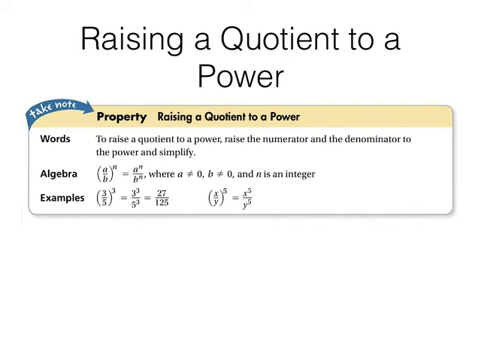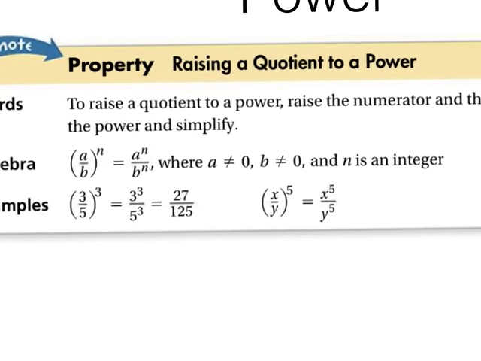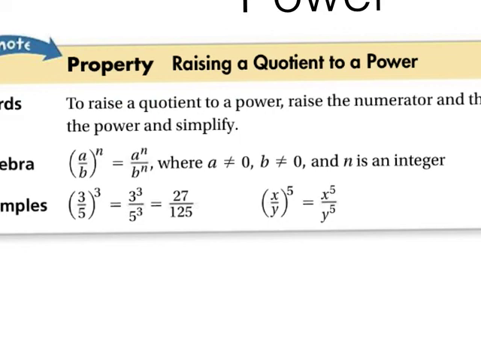To raise a quotient to a power, raise the numerator and denominator to the power and then simplify. But you can do it the other way around too. You could simplify the insides first if possible, then raise each part of the fraction to that power. So let's zoom in on what we're talking about here. That's right here. So a over b to the nth power. So a over b, the fraction raised to the nth power, is a to the n over b to the n. A and b cannot be 0 here, and n is indeed an integer.